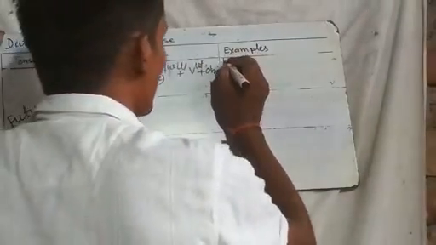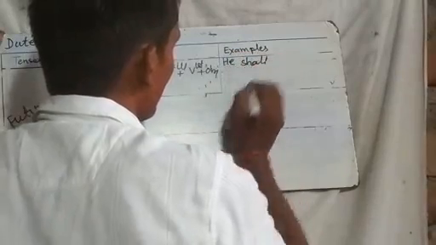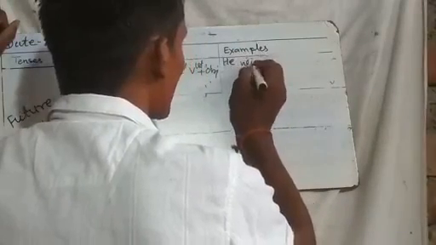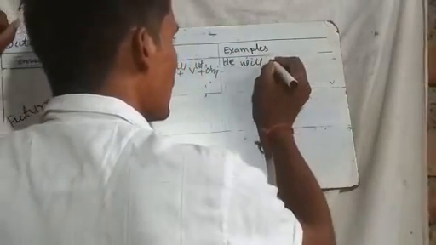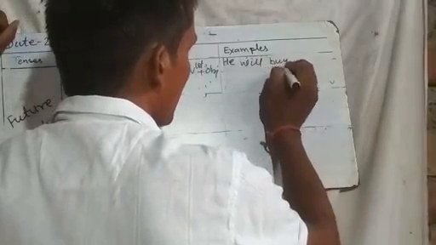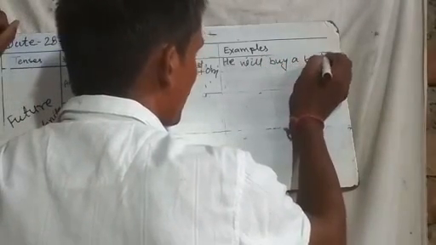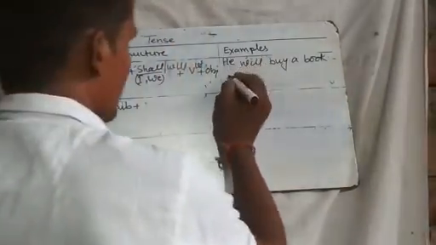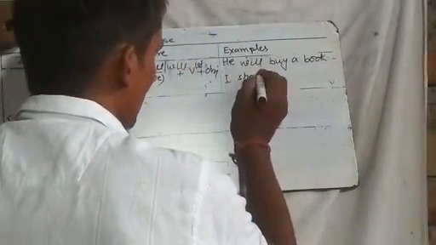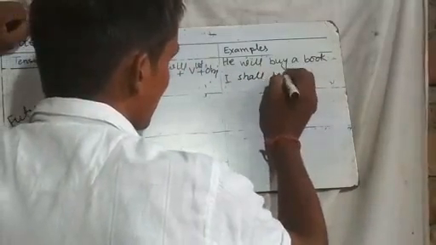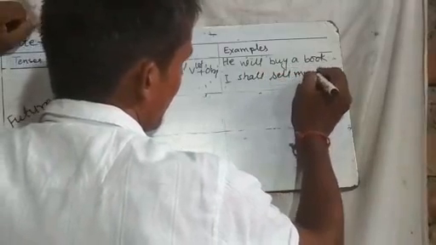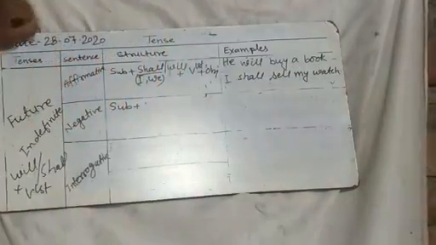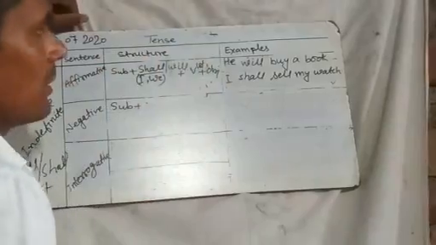For example, he will buy a book. He will buy a book. Or another example, I shall sell my watch. Okay, now here are the examples given.